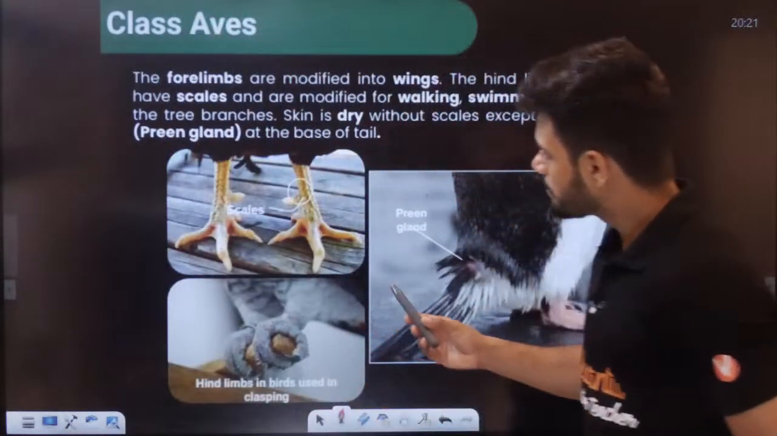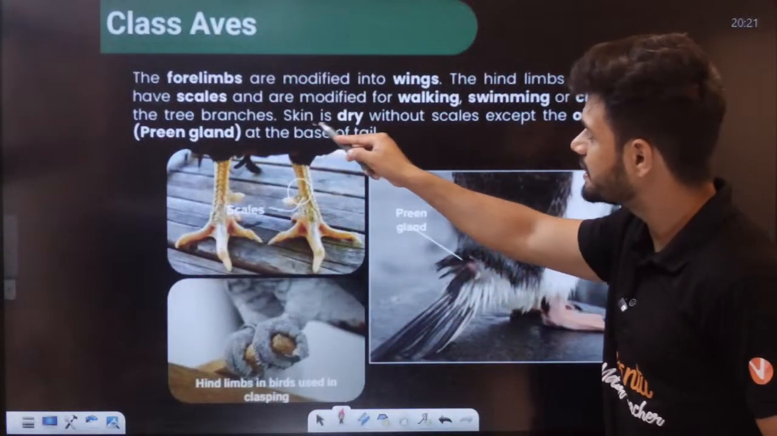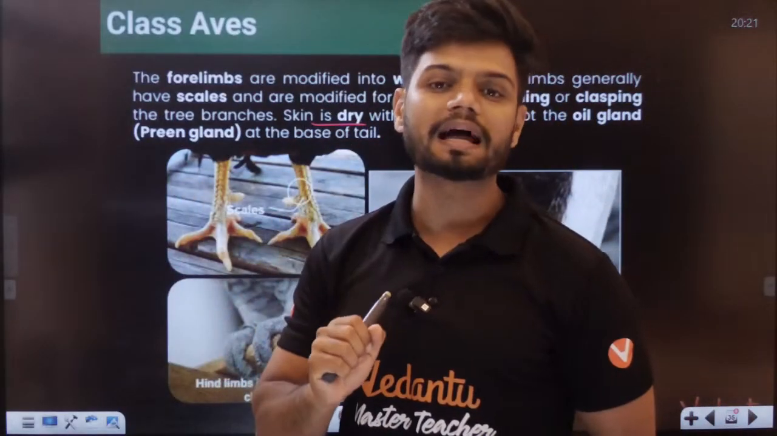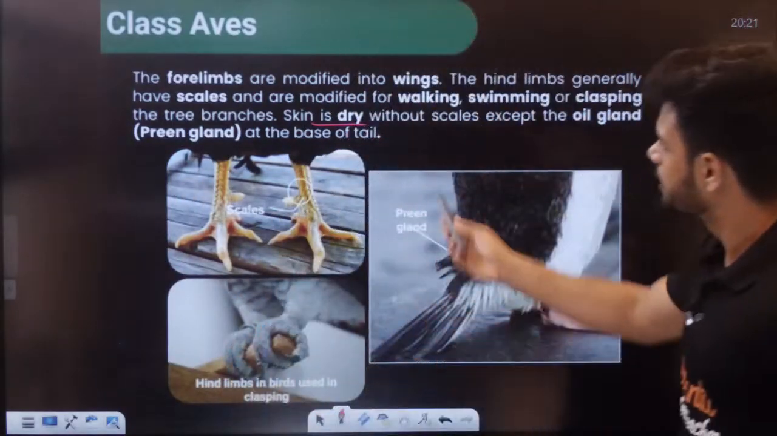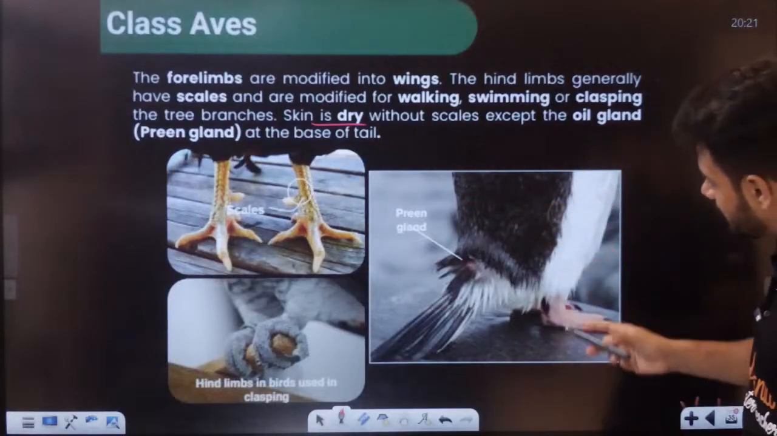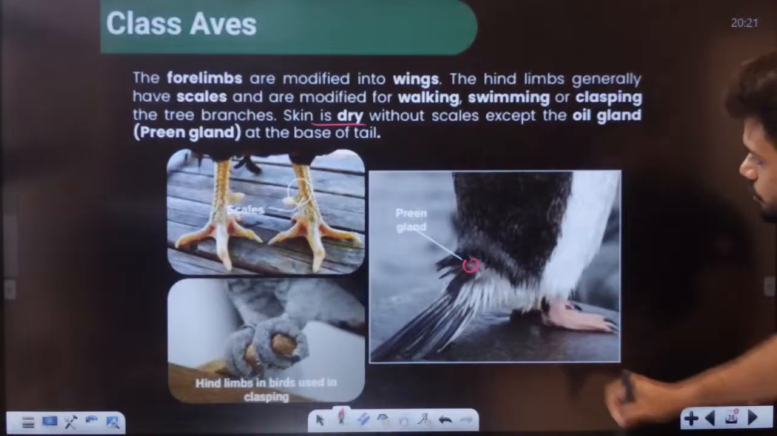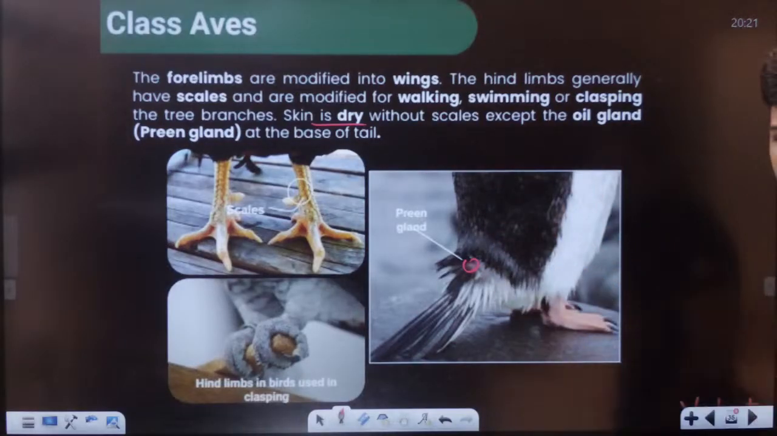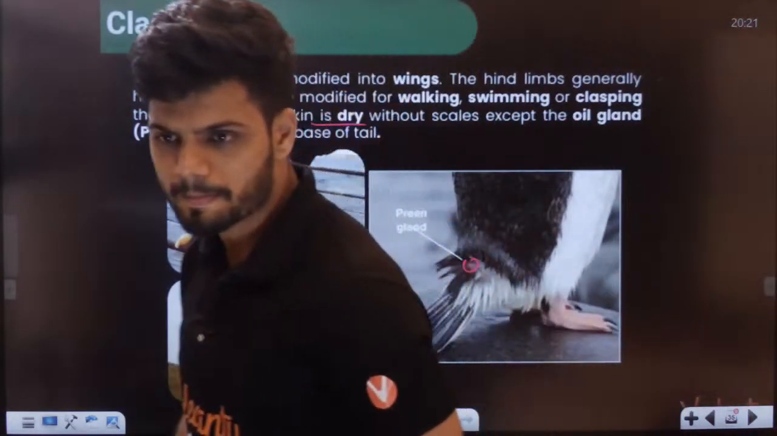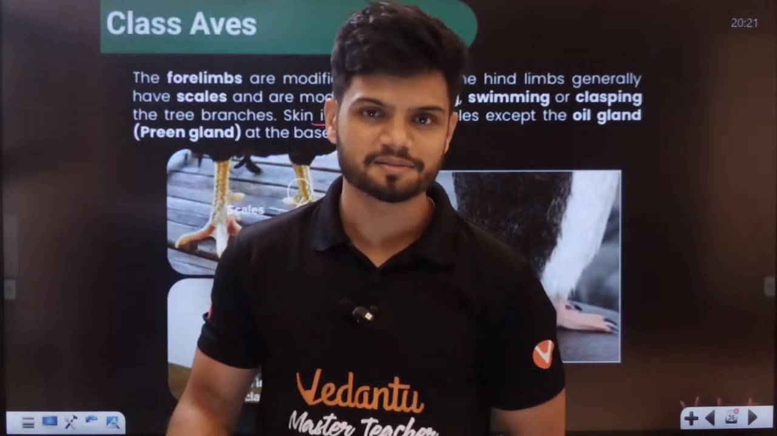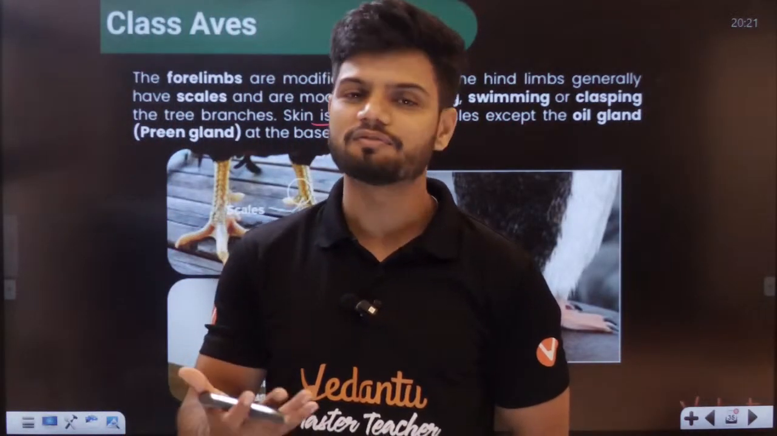Students, now generally they have dry skin. Skin is very dry, except at the end of the tail there is a gland. Oil gland is present at the end of the tail, that is the preen gland. You see, the preen gland is present at the base of the tail. So we can find only one gland here. Okay, students, so ostrich can't fly. It will run very fast, right? Because it's so heavy, it can't fly. Ostrich, emu, penguins, they cannot fly.